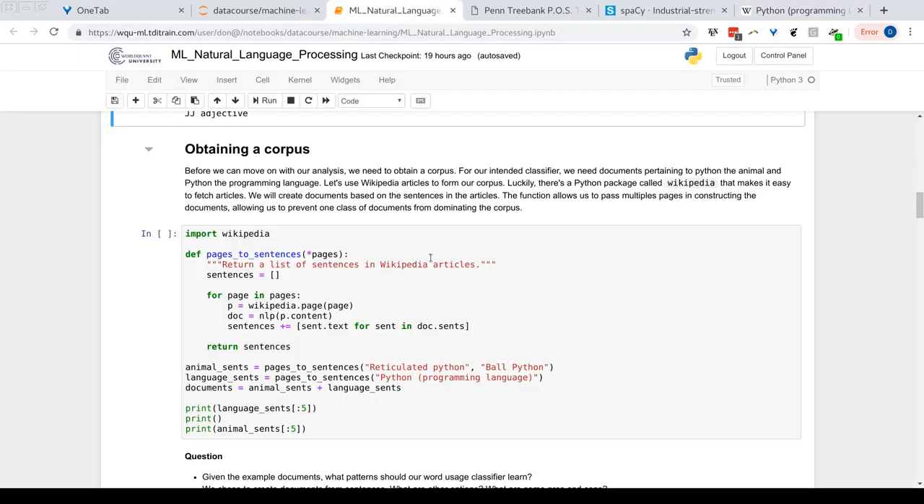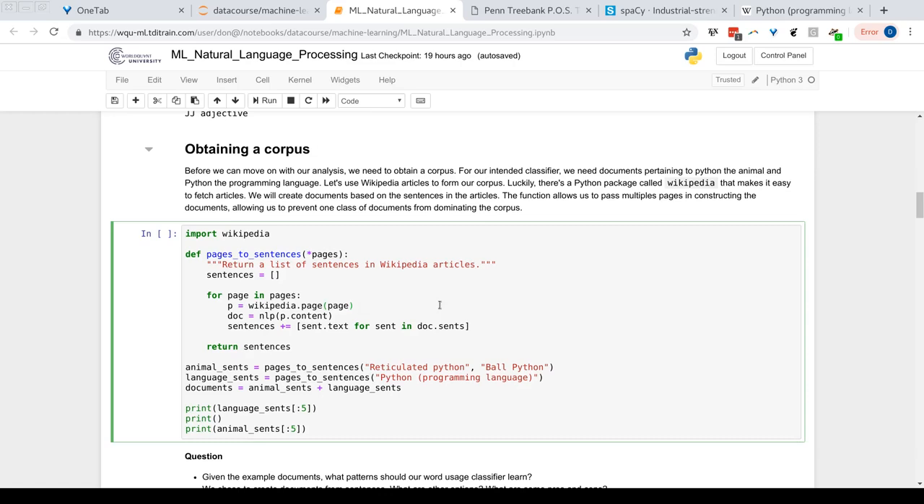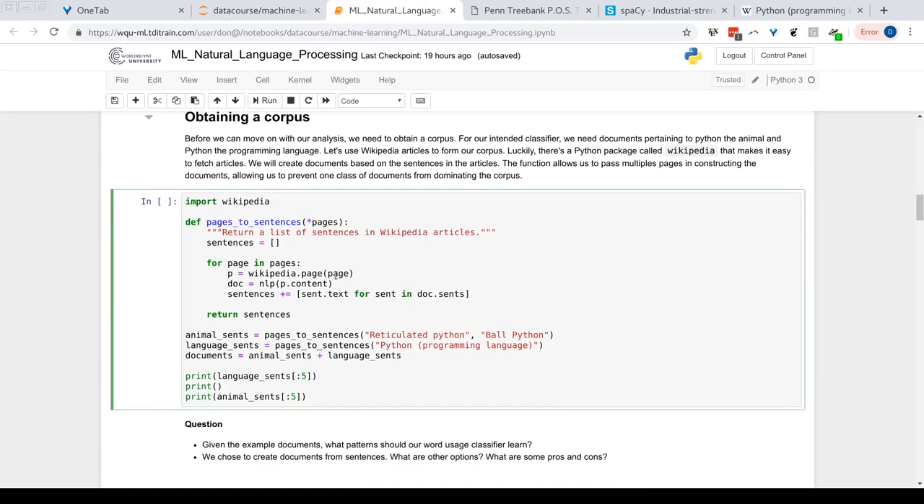But luckily for us, there is a Python package called Wikipedia. This Python package will allow us to get those Wikipedia articles very easily. So no need to copy and paste, no need to do any web scraping. We're going to rely on this Wikipedia package. So import wikipedia. We're going to define a function here called pages to sentences.